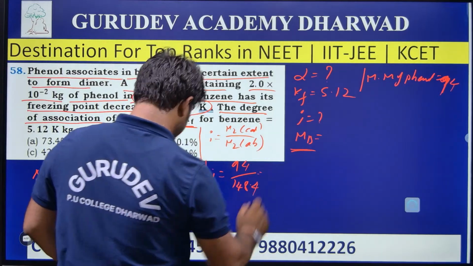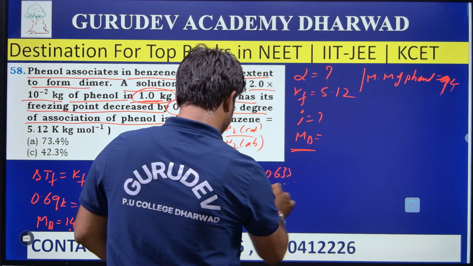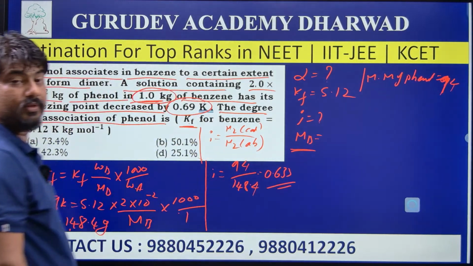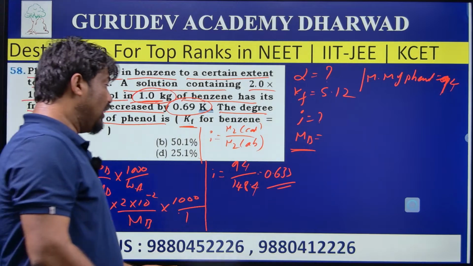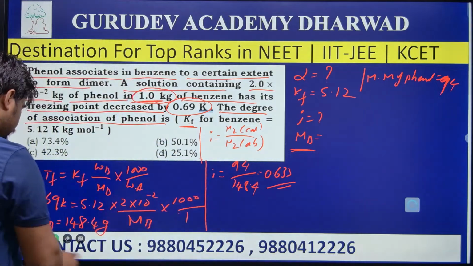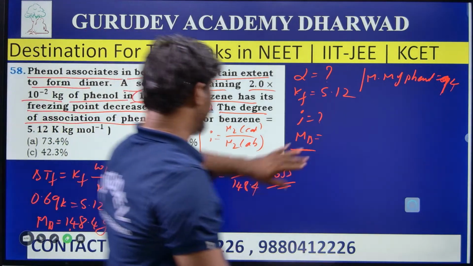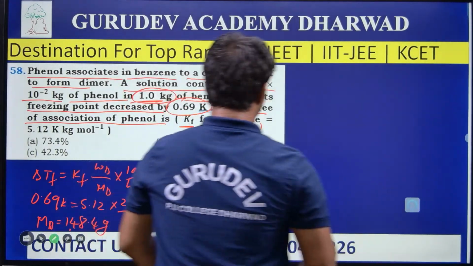On simplifying, I am going to get the value 0.633. The i value, I got it here. Now, with the support of the i value, I will calculate the alpha. I need some space here, so I will wipe here. Now do the calculation.